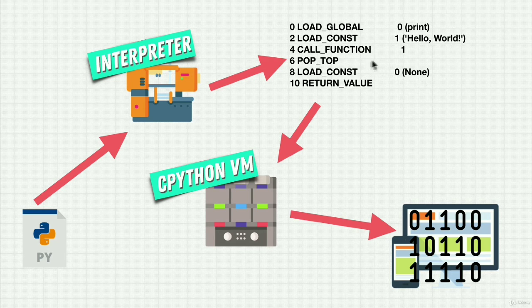And this bytecode gets run on the CPython virtual machine, which runs on our computers, our phones, our laptops. When we're downloading from python.org, we're downloading these two pieces so that once we have them downloaded, we can run Python.